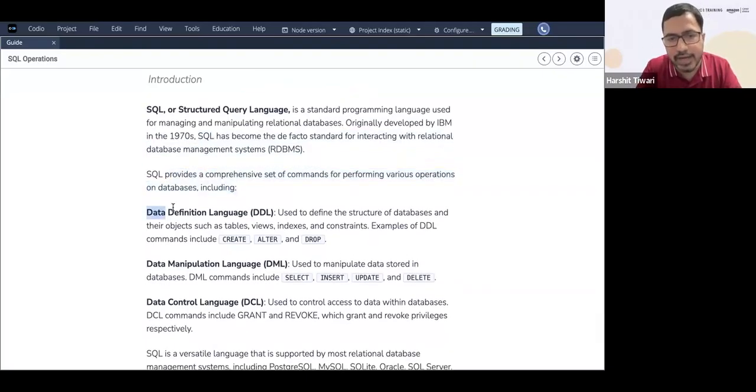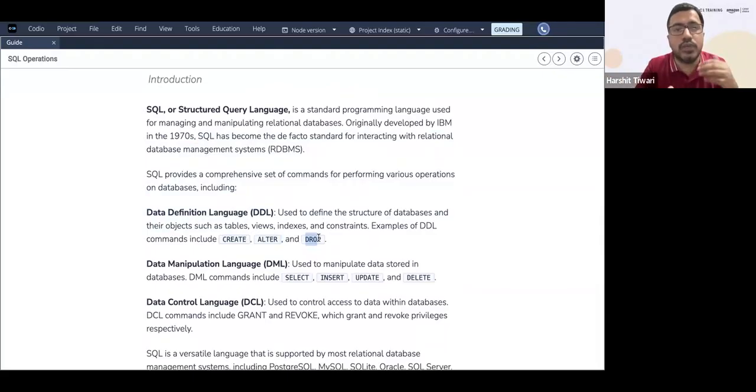One is DDL, the data definition language. What does that mean? First, you need to define the data. Before you can manipulate the data or read through the data, you need to define the data. That means you have to create the tables first. Create the table; alter means to change the table, and drop is to delete the table.